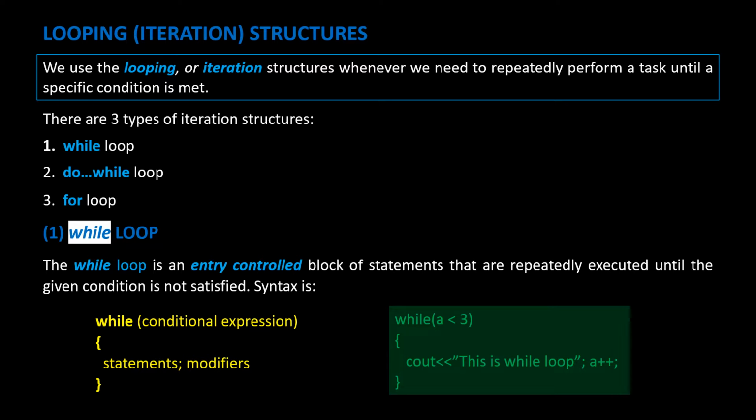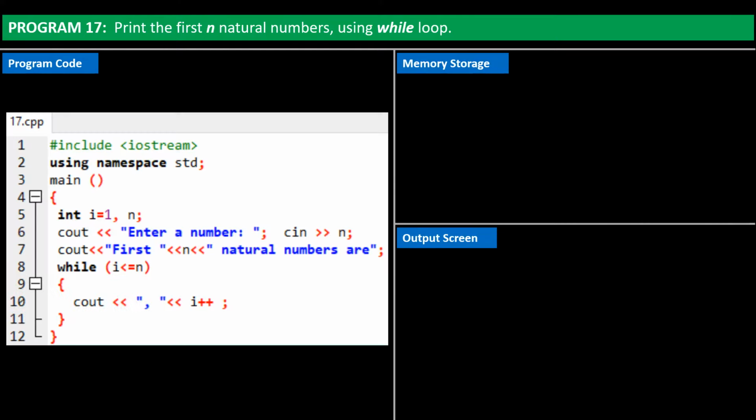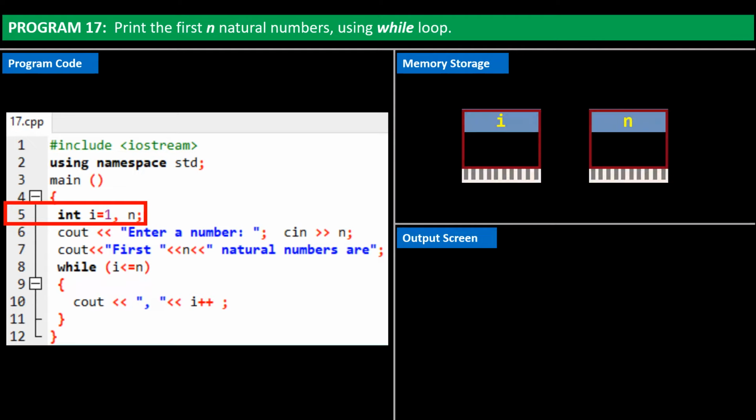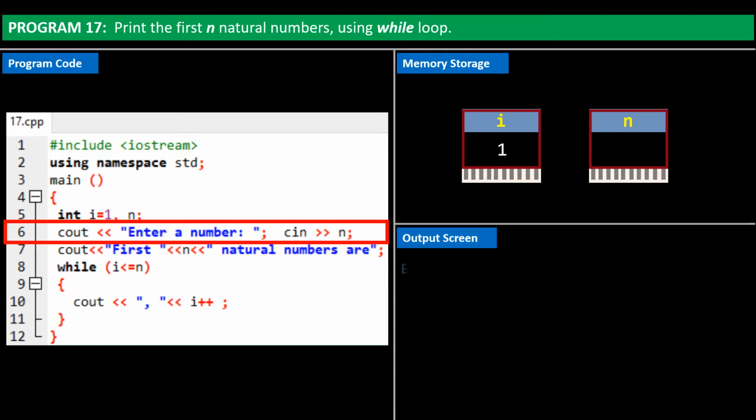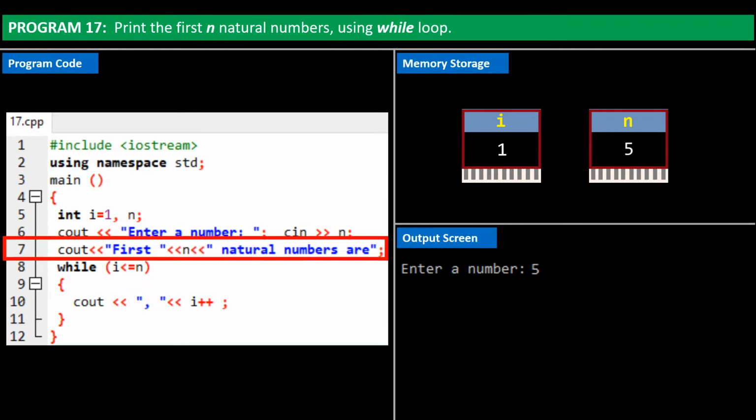Program 17. Print first n natural numbers using while loop. Here is our program. I save it as 17.cpp. I declare two integer variables, i and n, where i is assigned value 1. The user is then prompted to enter a number. I enter 5. It's stored in variable n. The program then prints, first 5 natural numbers are.